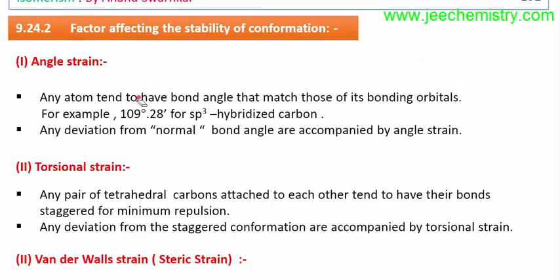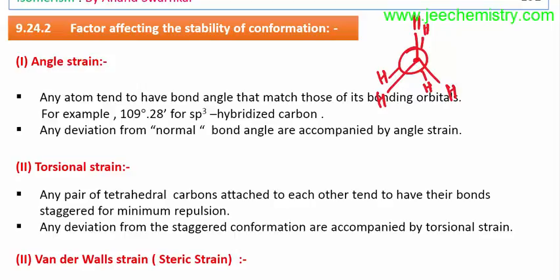Angular strain means, in a Newman projection formula, there are 3 bonds attached to hydrogens. In the ethane example, in the ethane conformation there are 3 bonds attached to hydrogens and 1 bond to the other carbon. This is a Newman projection formula of ethane in the eclipsed conformation. It may be eclipsed or staggered, but this is the eclipsed conformation.